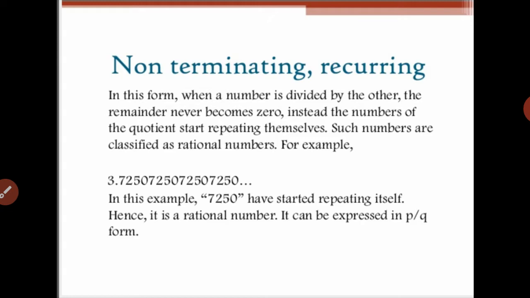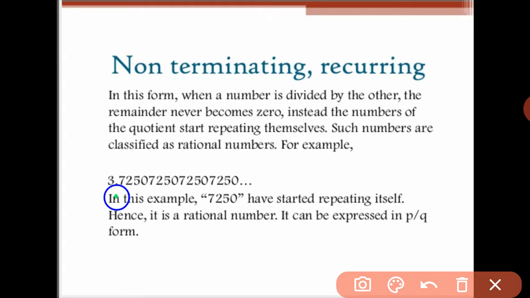Such numbers are classified as rational numbers. For example, 3.7250. Here, after 7250, you can see again it is 7250, then again 7250. That means 7250 is repeating here.